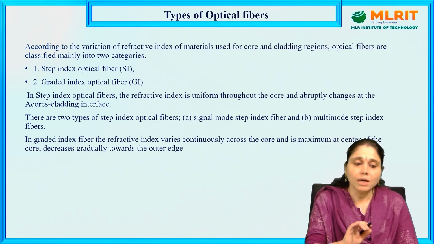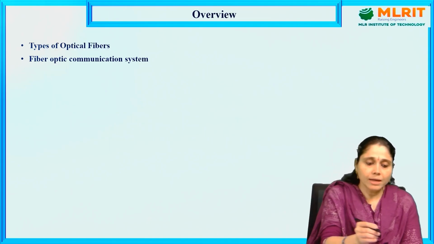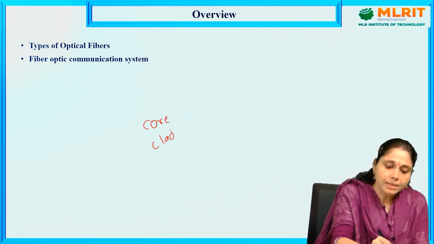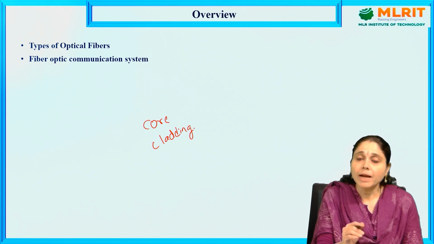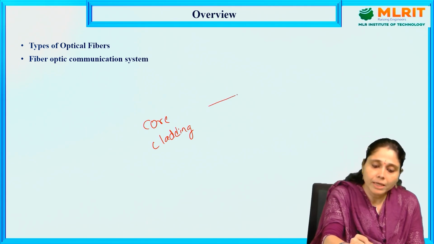According to the variation of refractive index of materials, the important things are the core and cladding. These are the two major parts through which the light propagates. Let us draw the structure of an optical fiber once again.